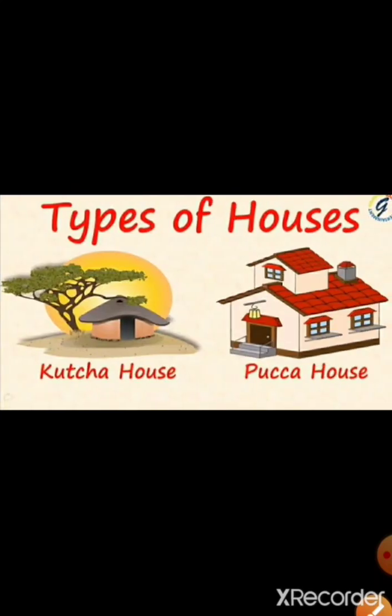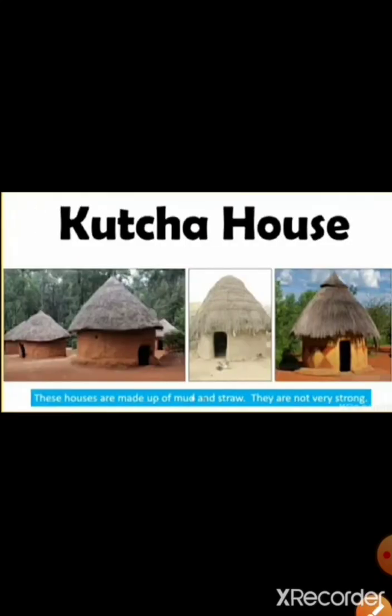Now children, there are two types of houses, Kacha house and Pakka house. Here you can see that Kacha house, the word itself, Kacha, means it is not strong. And Pakka is a Hindi word and it tells you that Pakka means a very strong house. Kacha houses are made up of mud and straw. Straw is like dried grass, children. These houses are not very strong, so these are small huts.